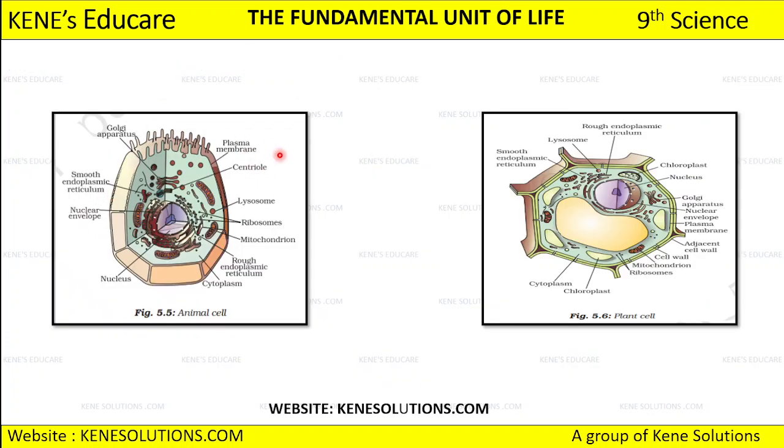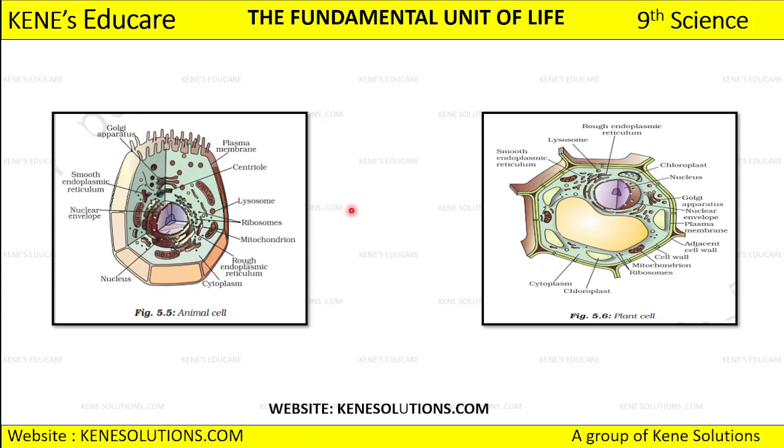So this is an animal cell and this is the plant cell that we have. If you are looking, the animal cell and plant cell both have this smooth endoplasmic reticulum and rough endoplasmic reticulum, which can be seen, right? You have to draw this animal cell and plant cell diagram twice in your notebook. Now the diagram on the screen is a bit difficult, right? So you can just Google it and you will find a simpler structure of animal cell and plant cell. If you draw that as well, that is also okay, that is also going to give you the marks,